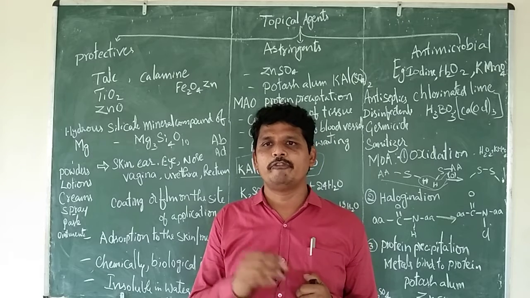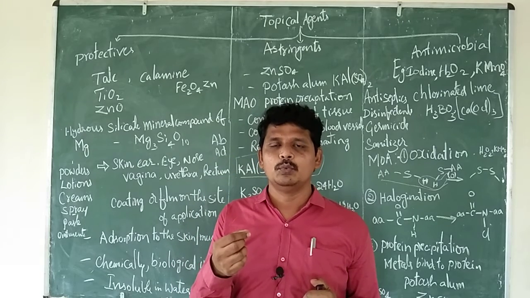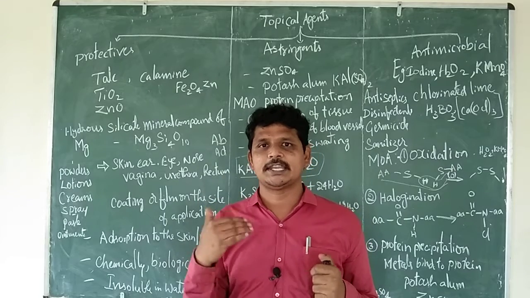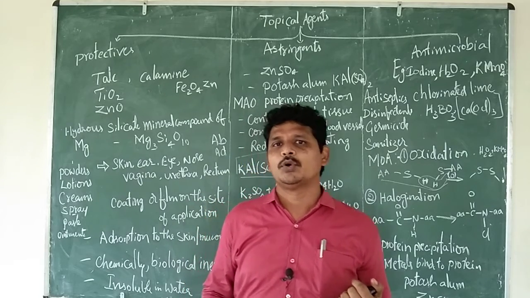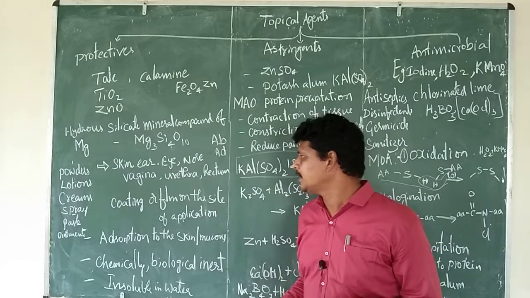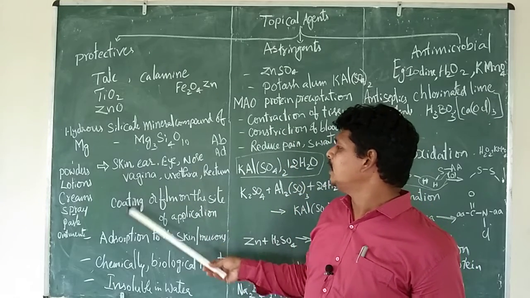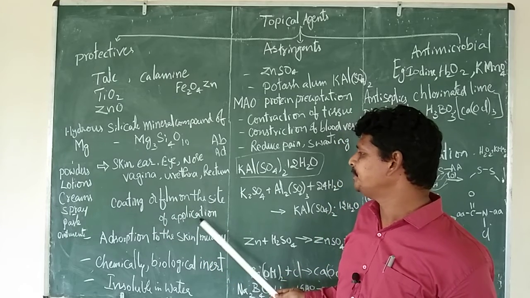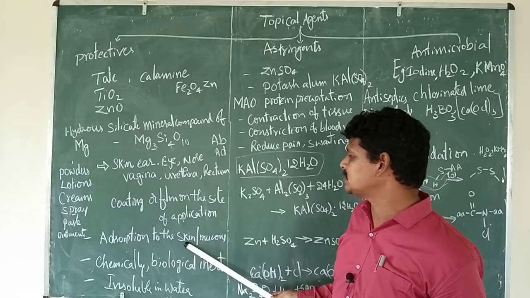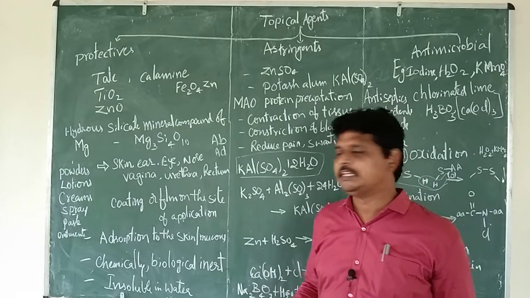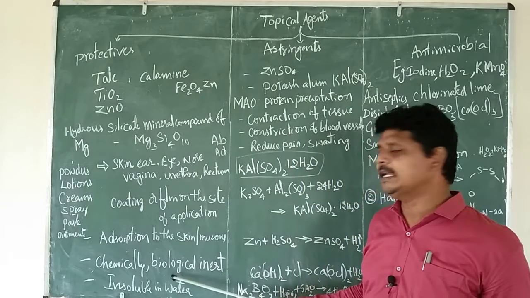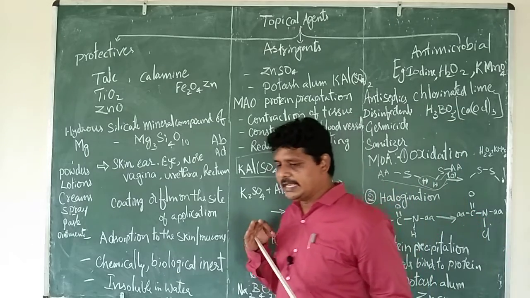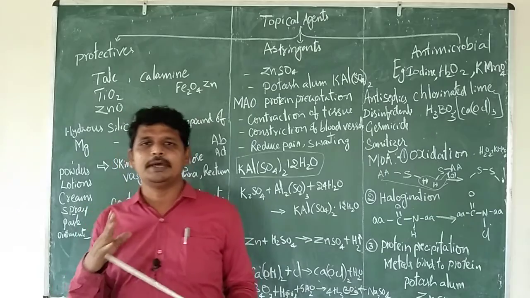These agents form a thin layer on the skin which will not allow sun rays to damage your skin. We call them sunscreening lotions. They form a thin coat on the site of application and are adsorbed on the skin and mucous membrane. The main property of these agents is that they are chemically inert and biologically inert. They are insoluble in nature so that they can form a thin layer.